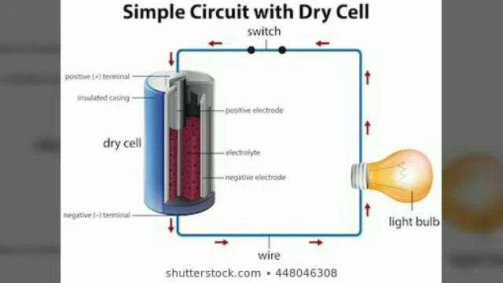Okay, the filaments start glowing, the light starts glowing. So the light is glowing and the process continues. Suppose you want to break it, you can just take off one terminal, then the light will not glow. That is called breaking of circuits.